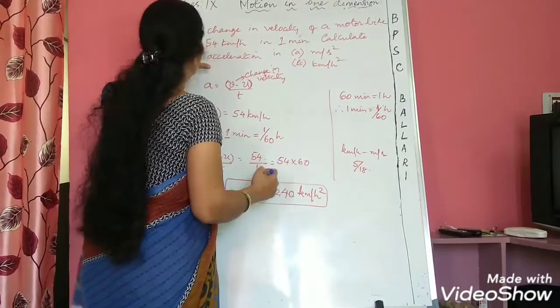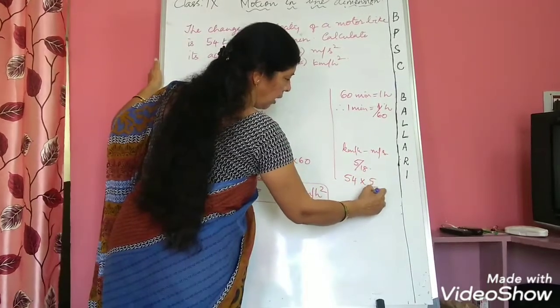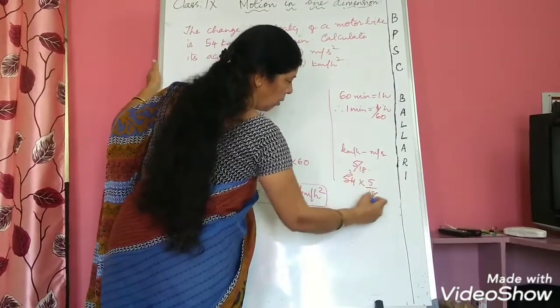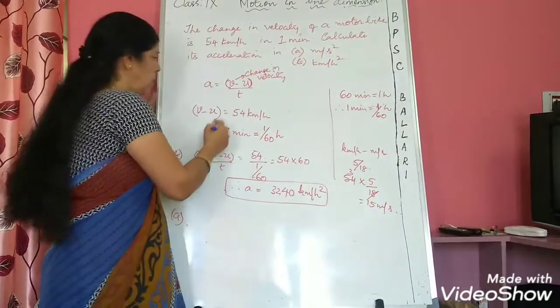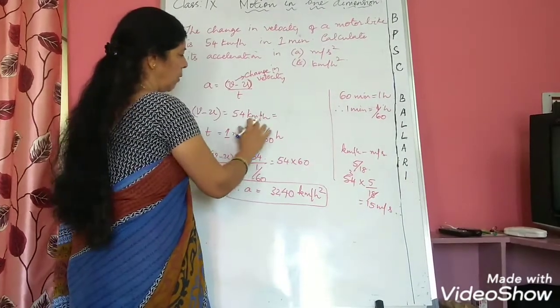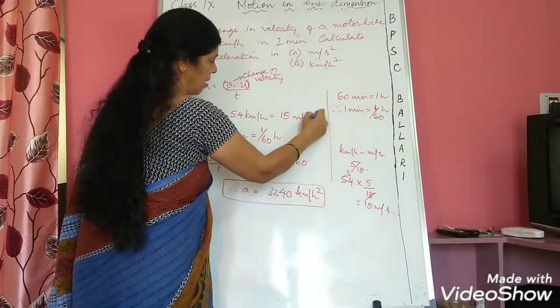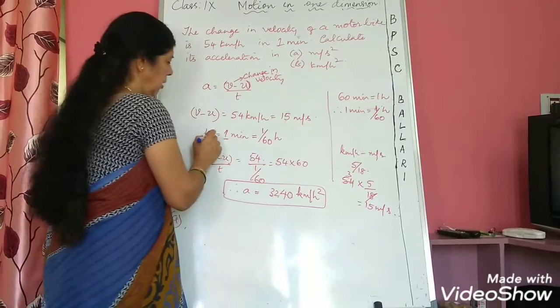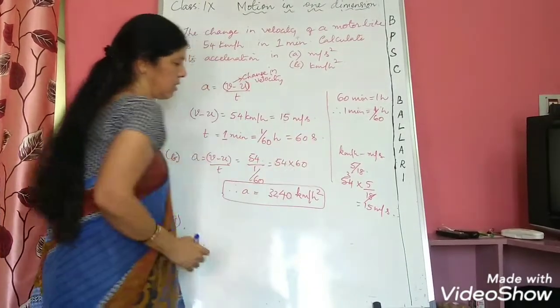So here we are given 54 kilometer per hour multiplied by 5 by 18. It will be equal to 15 meter per second. So here I will write 54 kilometer per hour is nothing but 15 meter per second. Time is 1 minute. 1 minute is equal to 60 seconds.